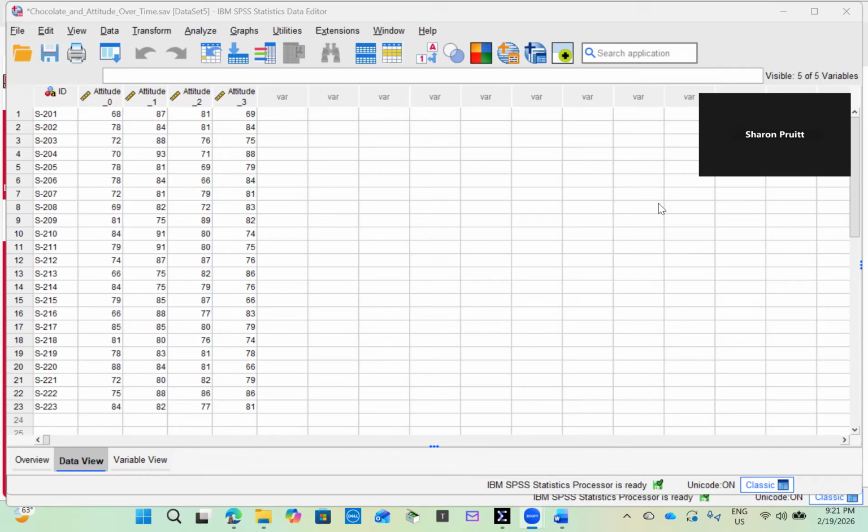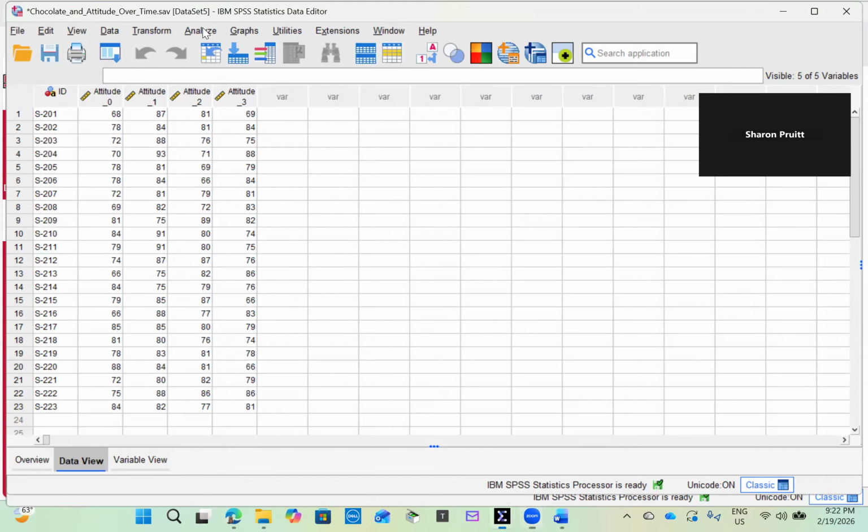The null hypothesis states that there is no significant difference in mean attitude scores across the 4 time points. The alternative hypothesis states that at least one time point differs significantly from the others. At this time, I will set up my data analysis.